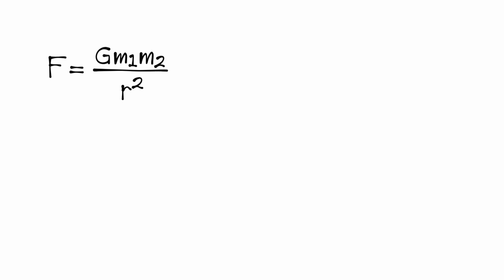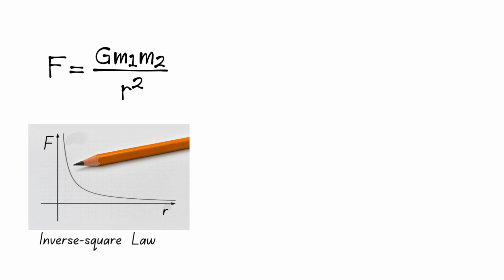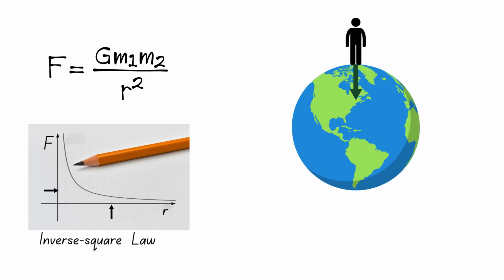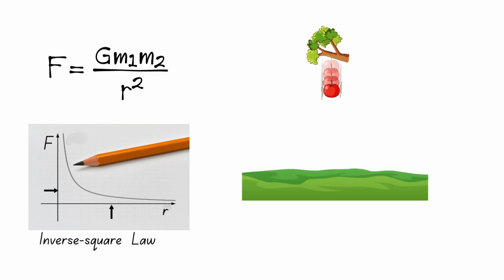This is nicely summarized in this equation for calculating the magnitude of this force. This equation resembles what is known as an inverse square law, meaning that if the distance between two masses is doubled, then the gravitational force between them falls down to a quarter of the initial value. On Earth, gravity gives weight to all physical objects and causes them to fall towards the ground when dropped. This is why, when you jump, you come back down.